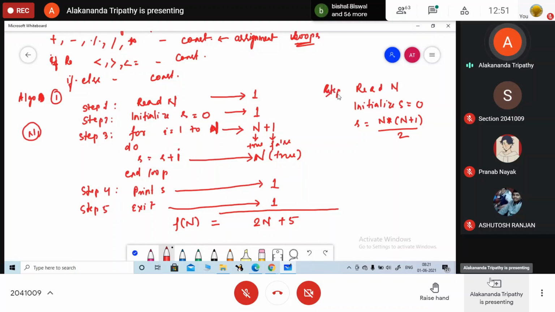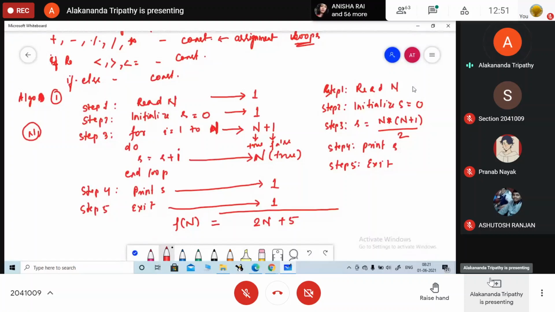This is step 1, this one is step 2, this one is step 3. Step 4: print S. And step 5 here is exit.